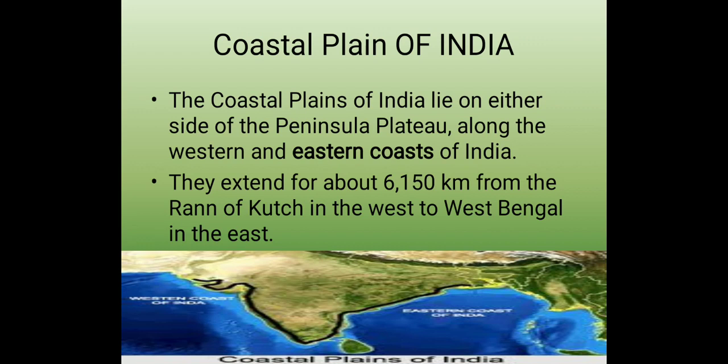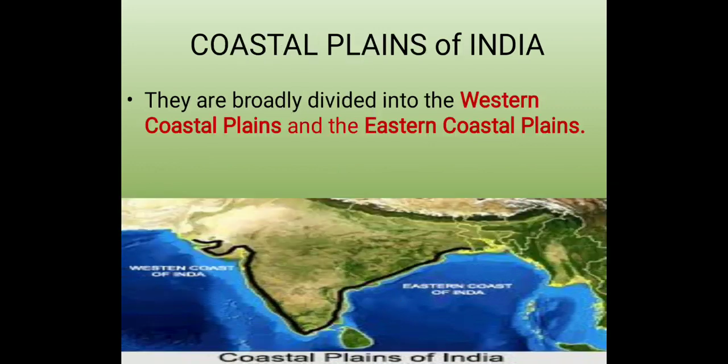So in this map only you can see on the eastern side there is the eastern coast of India, and towards the west there is the western coast of India. And here the land which you can see, the shaded portion of land area, this is known as coastal plains. So eastern coastal plains and the western coastal plains.